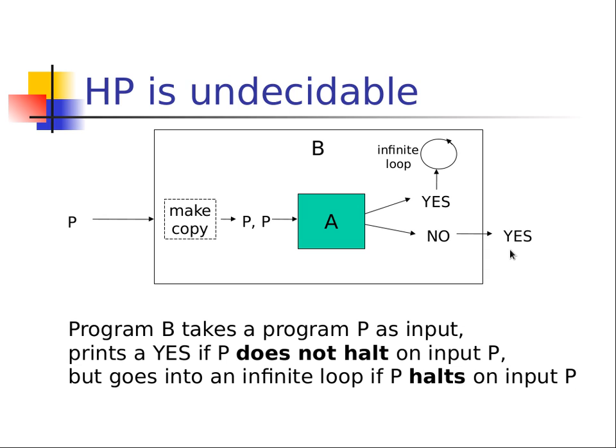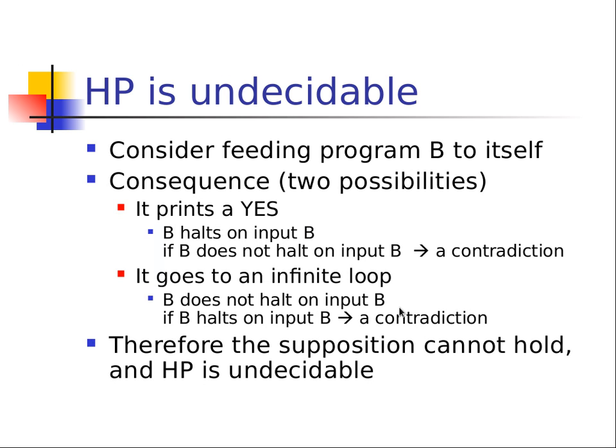Program B takes a program P as input, prints a yes if program P does not halt. So if P does not halt, it's going to present yes. Because notice that after you put it in there, it does not halt? No, let's say yes. But it goes into an infinite loop if P does halt. All right? Just stick with me. I know it's a little weird.